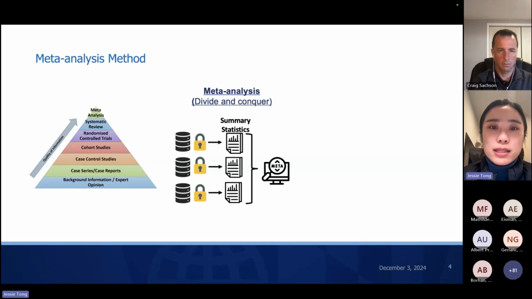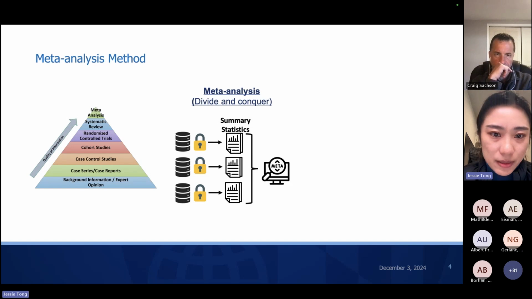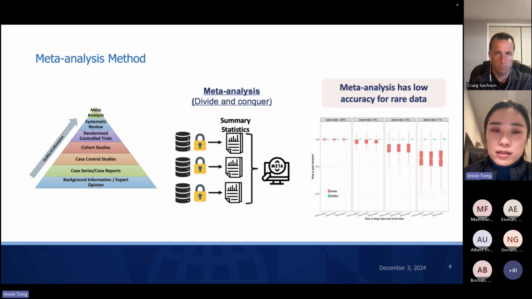The major idea of meta-analysis is divide and conquer, which means that within each collaborating site, a regression model is fitted to obtain the point estimate and corresponding variance. These summary level statistics are transferred to the lead site or the coordinating center and combined to synthesize the evidence.